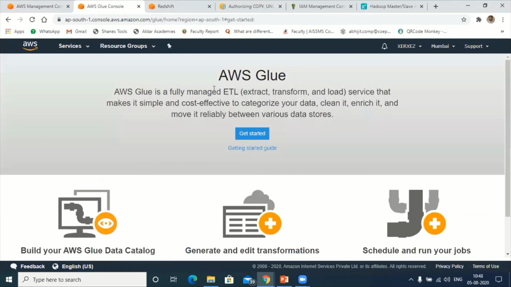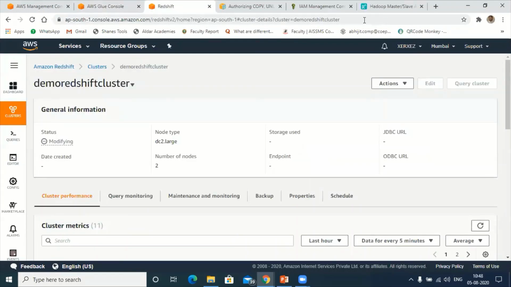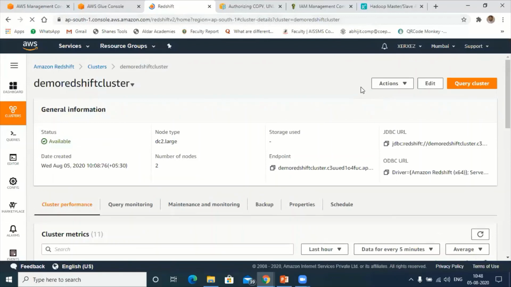Yeah, so this is the console. Let me check first whether Redshift is created or not. Yeah, now the cluster is available. Can you see, participants?